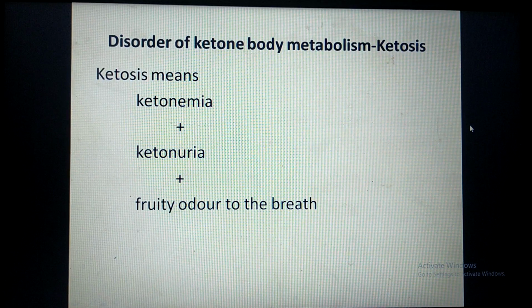Now coming to the disorders of ketone body metabolism, which is called ketosis. Ketosis is a combination of three conditions: ketonemia, ketonuria and fruity odor to the breath. Ketonemia means increase in the ketone bodies in the blood. Ketonuria means excretion of ketone bodies in the urine. These two conditions, along with fruity odor to the breath due to the presence of acetone in the breath, when all these three conditions combine, then it is called ketosis.